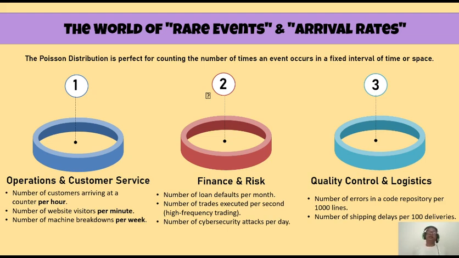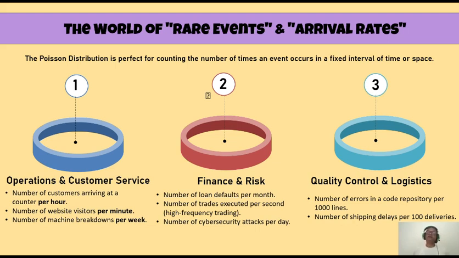Now let us take some examples from finance and risk management. Number of loan defaults per month, so another rare event. Number of trades executed per second, so in case of trading. Number of cybersecurity attacks per day. So these are rare but not improbable. There is a chance of things taking place.